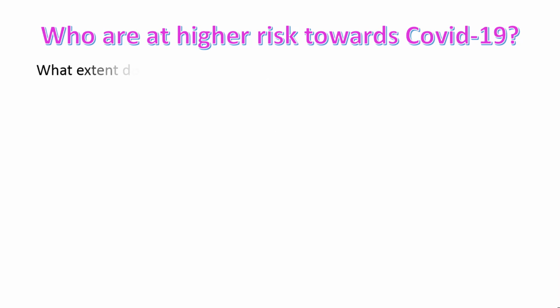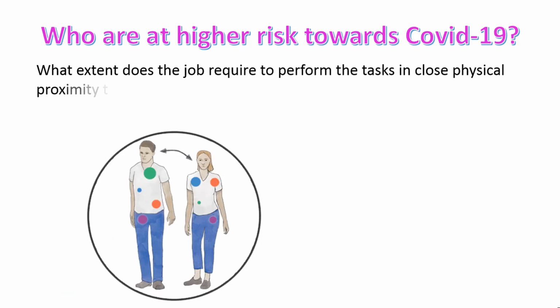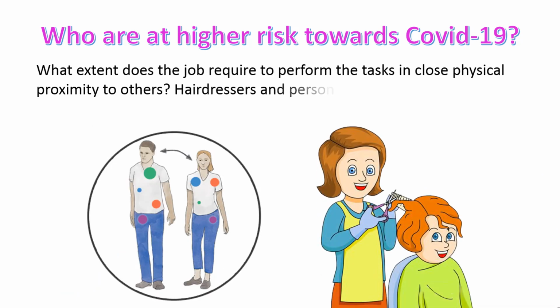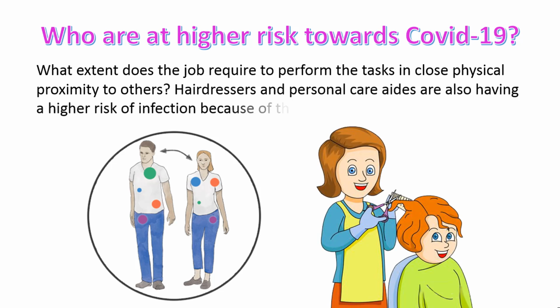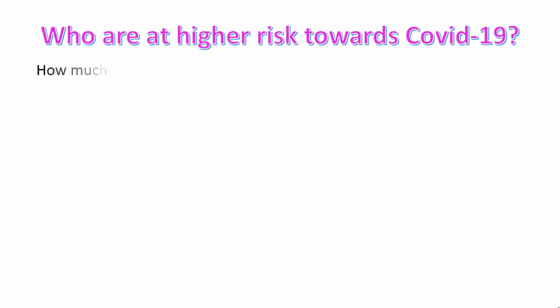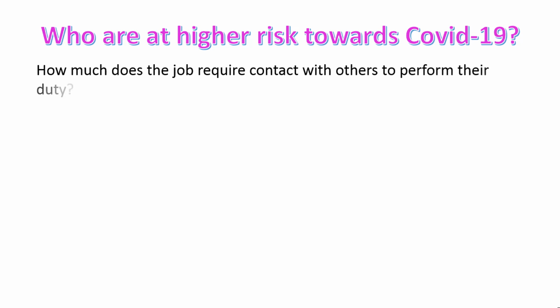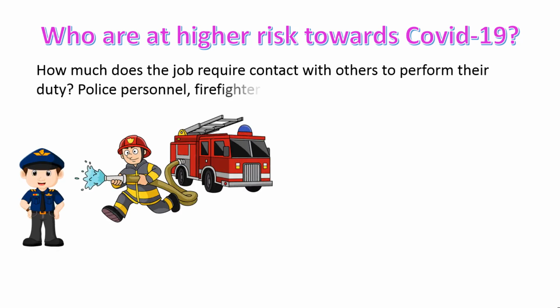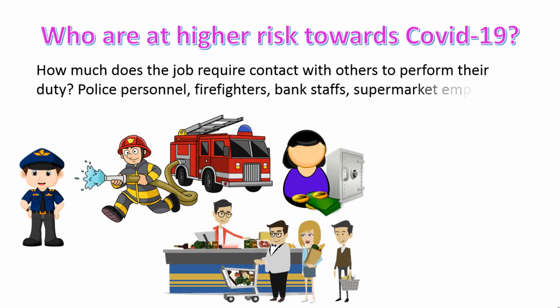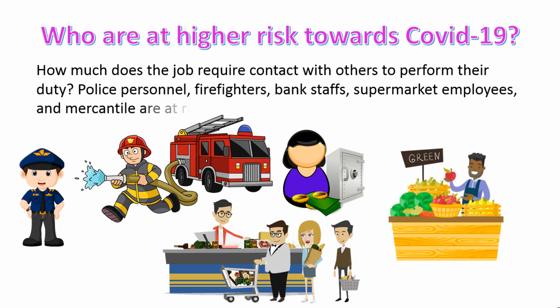To what extent does the job require performing the task in close physical proximity to others? Hairdressers and personal care aides also have a higher risk of infection because of their close proximity to a number of people. How much does the job require contact with others to perform their duty? Police personnel, firefighters, bank staff, supermarket employees, and mercantiles are at risk due to exposure to several people.